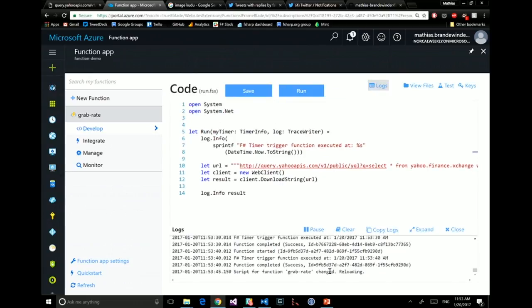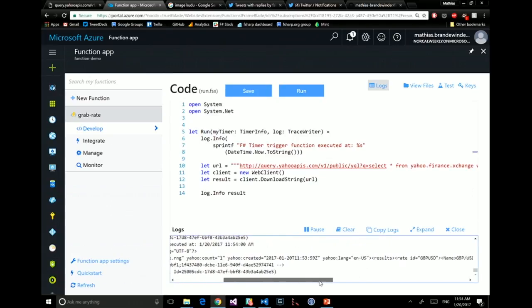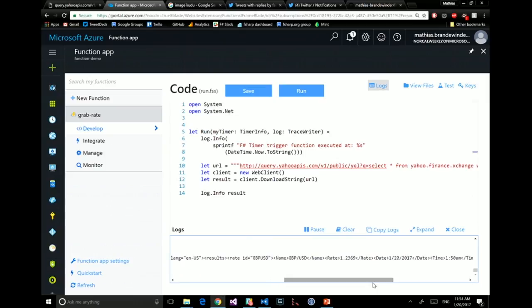When I save it, I'm going to see something happening at the bottom. It's telling me the script has changed, so it's recompiling, and it's telling me that it worked. Now my function is running again. But now instead of just showing me that it ran, I can see that it's actually hitting the Yahoo URL, and I can also see that it's going to be called every 10 seconds. I should see in 10 seconds that the rate is going to change. So this is now working. I have something which is going to poll the internet every 10 seconds for the new rate.